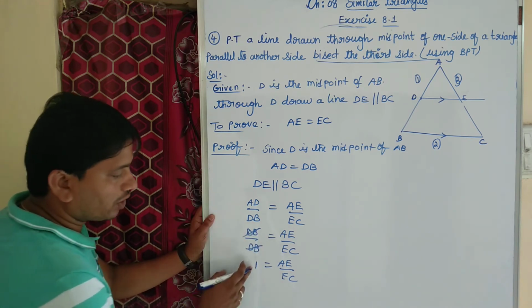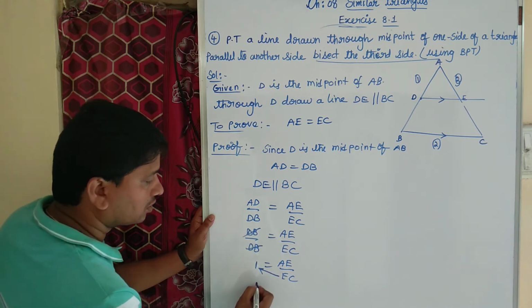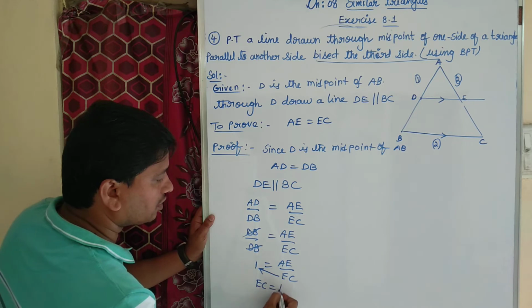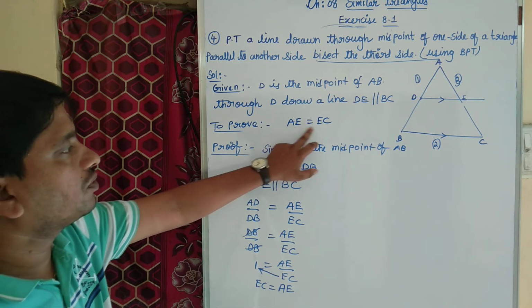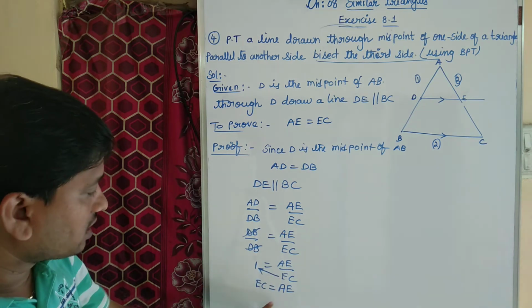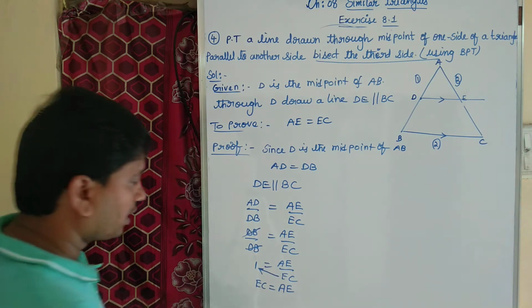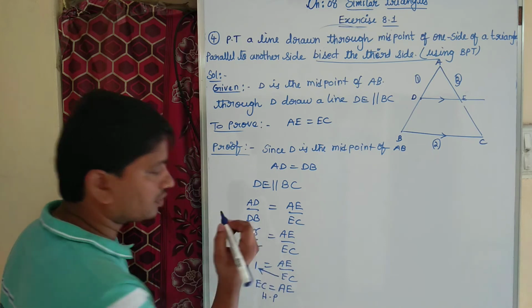DB cancel, 1 we got. Cross multiplication you do. So 1 into EC equal to EC, that is equal to A. Actually what we need to prove? A equal to EC only, no? Yes, we got A equal to EC. And then we can write as hence proved.